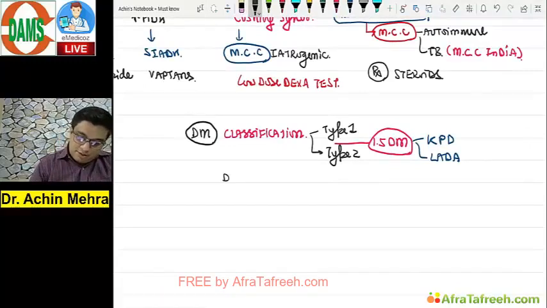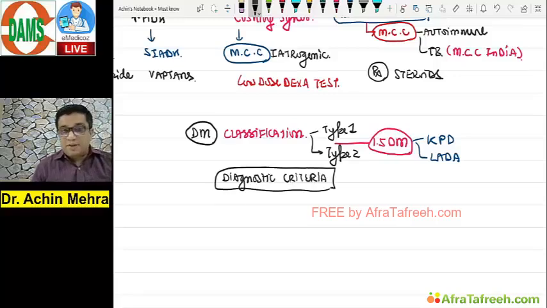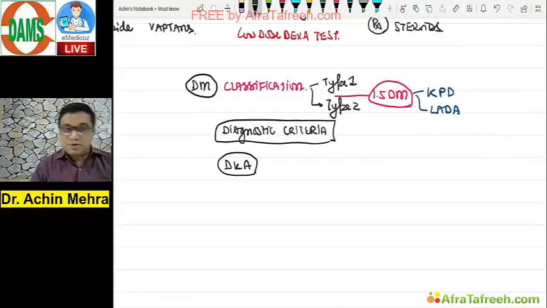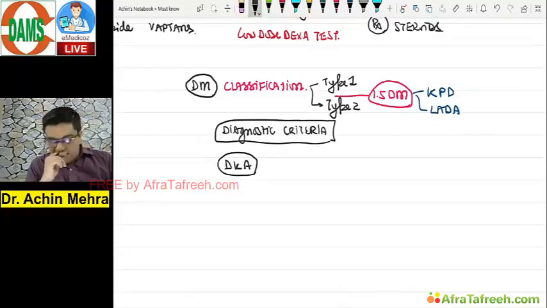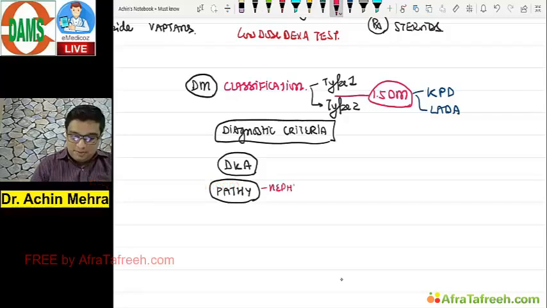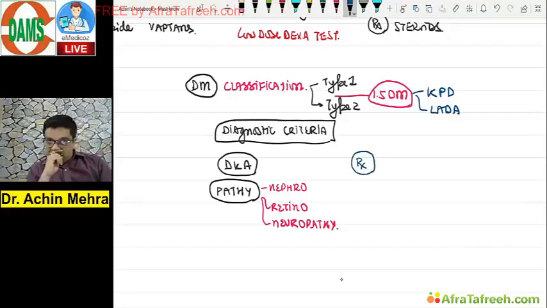Second, you should know the diagnostic criteria for diabetes, most important. Okay. After this in diabetes, a must know thing for you should be the management of diabetic ketoacidosis. And what are the precipitating causes for that? And of course, the three pathies of diabetes, which I know as the nephropathy, retinopathy, and the neuropathy. This is another must know thing. And at the end, we should know something about the treatment and management part in patients of diabetes.